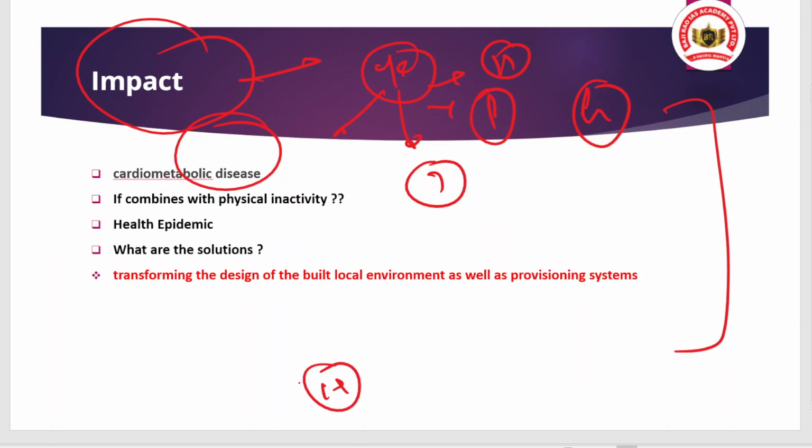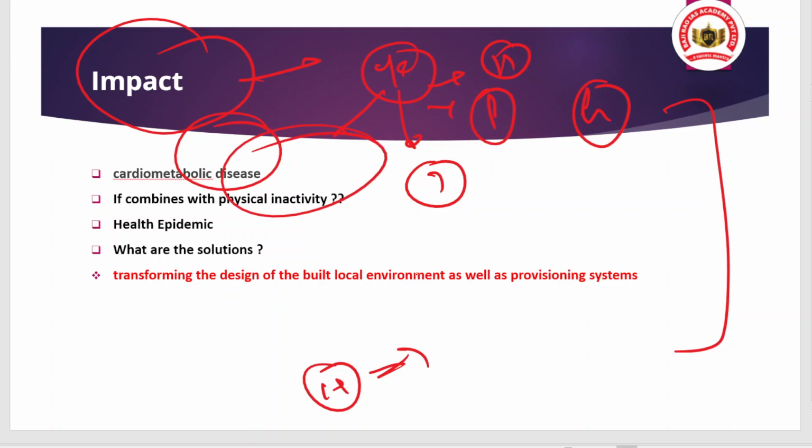The first burden is due to the consumption of unhealthy food or the pollution, all the problems that we have discussed before. And the second, from your side, if your lifestyle is sedentary, that will combine to give rise to a health epidemic. So what are the solutions basically?